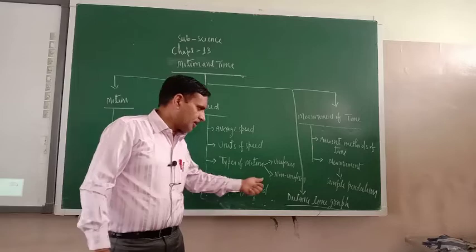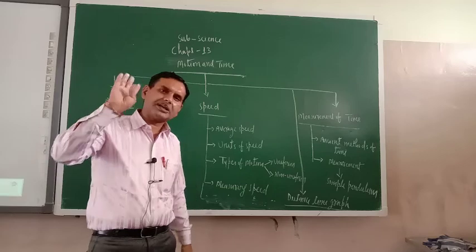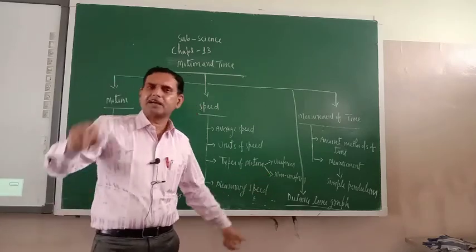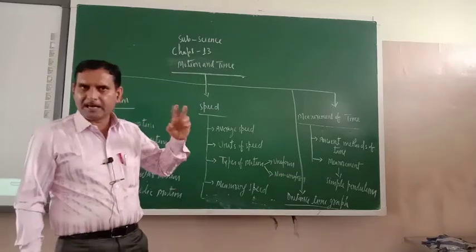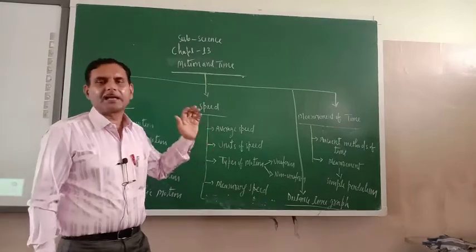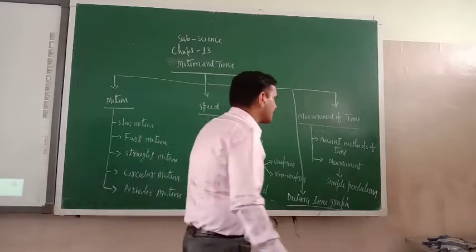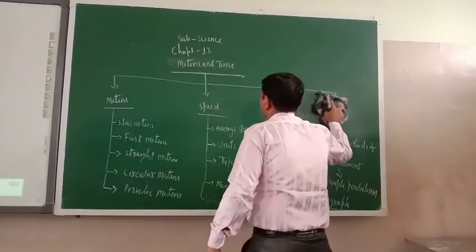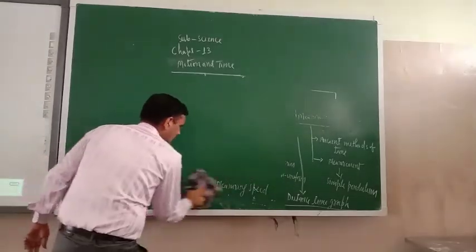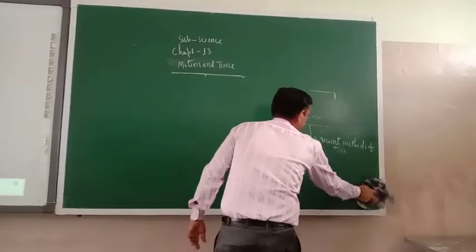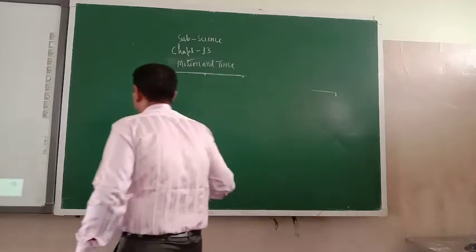Again I am telling you, in addition to these three or four things, we will discuss something about graphs also. There are various types of graph, but in this chapter basically three types are given: pie chart, bar graph, and line graph. We'll discuss all those things. Now let us begin with motion. What is motion? We'll define motion first. Motion is the phenomenon in which an object changes its position over a period of time.